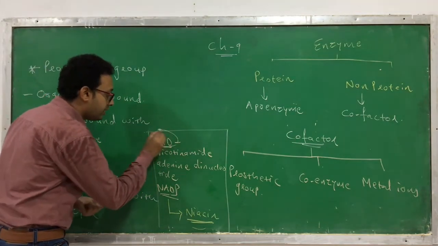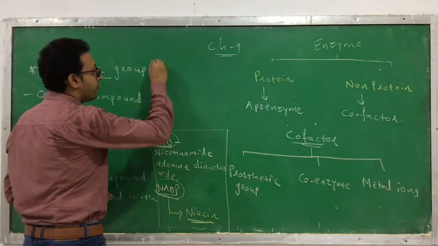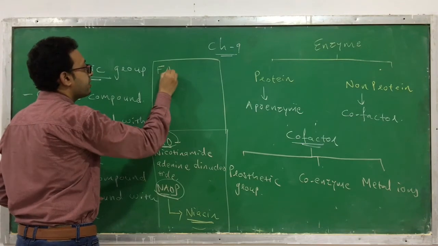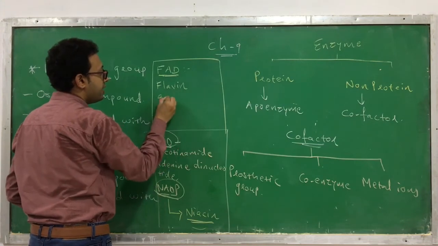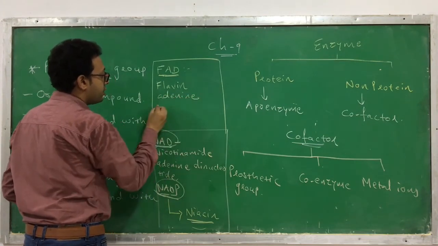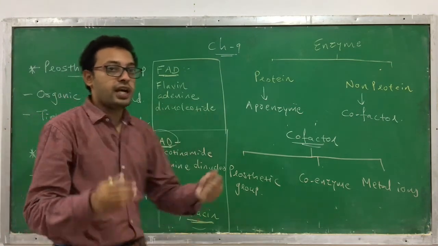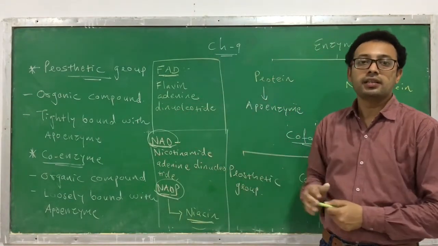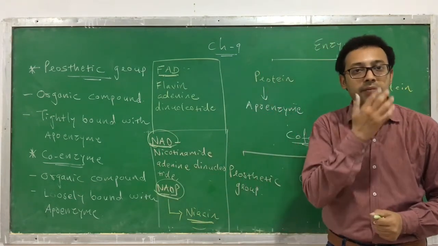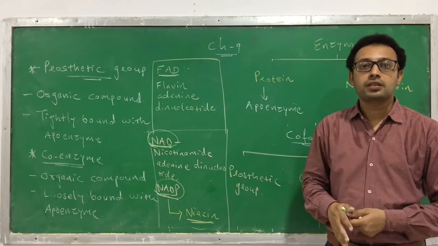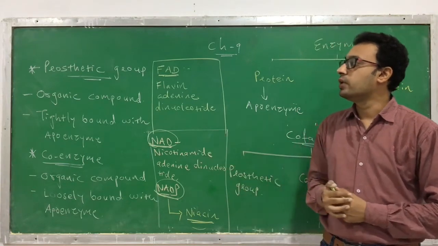Which are the examples of coenzyme? First NAD, second NADP. Similarly, you can also give another example of a coenzyme, and that is called FAD. So what is FAD? FAD means flavin adenine dinucleotide. This is also acting as a coenzyme. They are organic compounds, they bind loosely and temporarily, and they contain the active site for an enzyme. Without them, the catalysis reaction cannot proceed. Without them the enzyme cannot increase the rate of reaction. So these are called coenzymes.